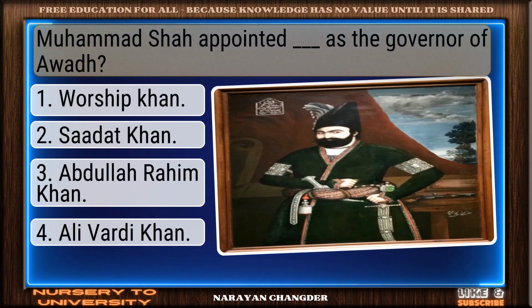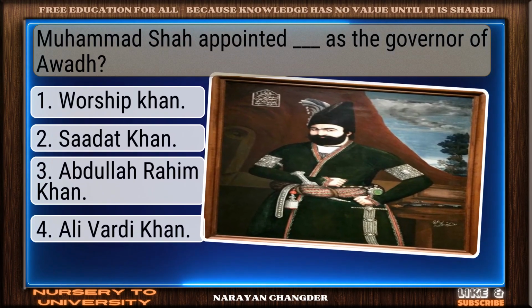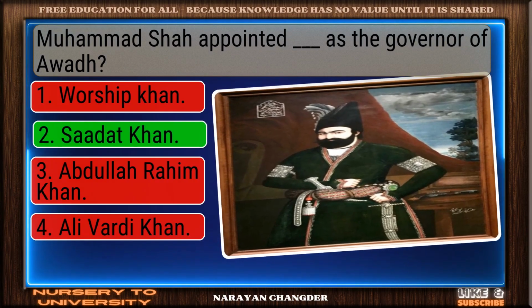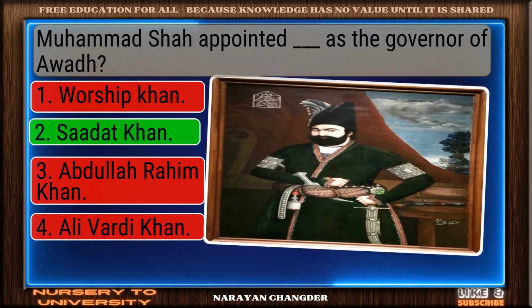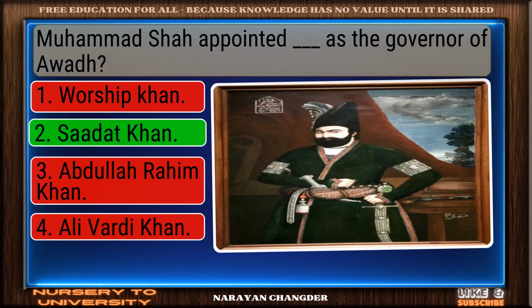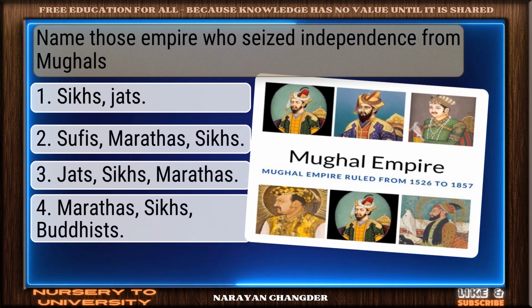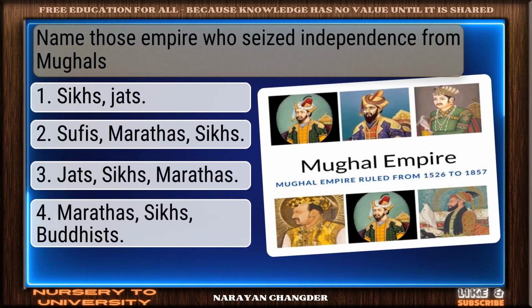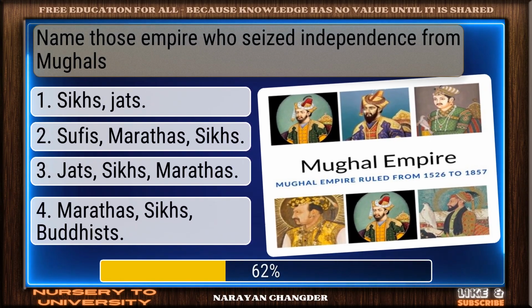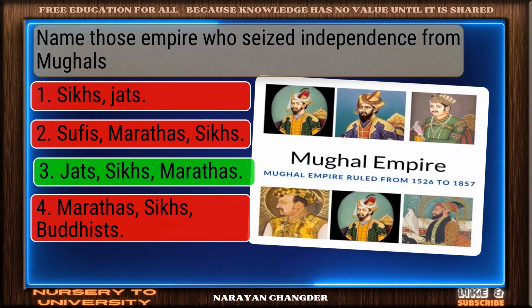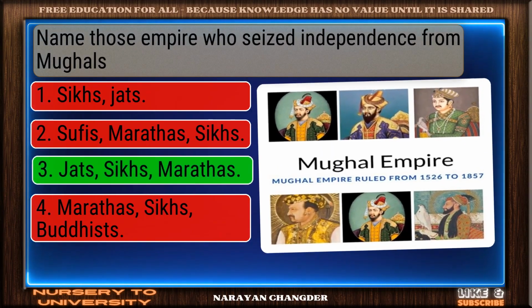Muhammad Shah appointed Dash as the governor of Awadh. Correct response. Sadat Khan is the most accurate answer. Name those empires who seized independence from Mughals. Great thinking. Jats, Sikhs, Marathas is the right choice.